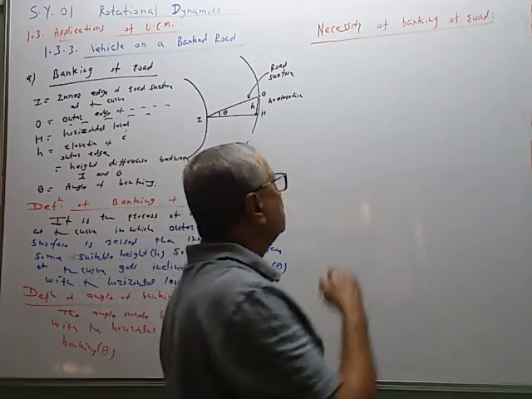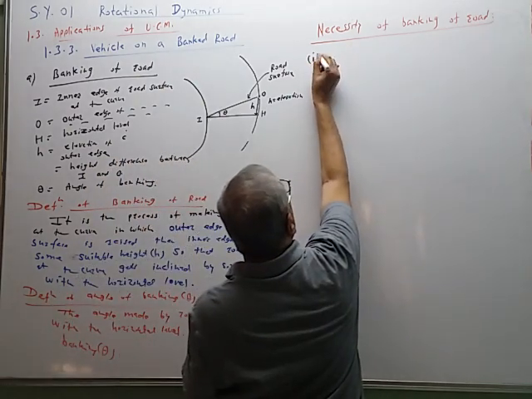So first we will consider the case when the road is not banked.